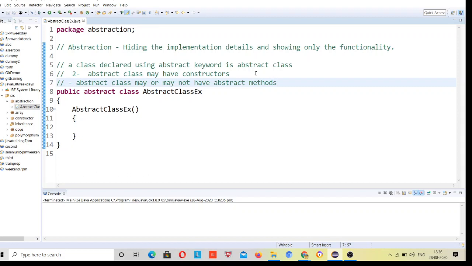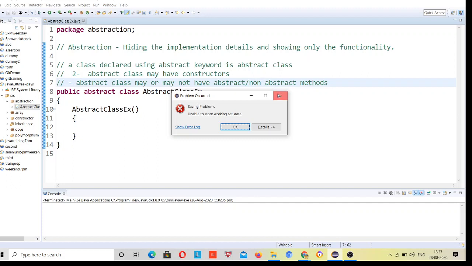It is not mandatory that you define an abstract method inside an abstract class. You can have abstract methods or you cannot. It may or may not have abstract methods, and here I will write non-abstract. This is a common rule to both of them, right? What is a non-abstract method? A normal method is a non-abstract method.